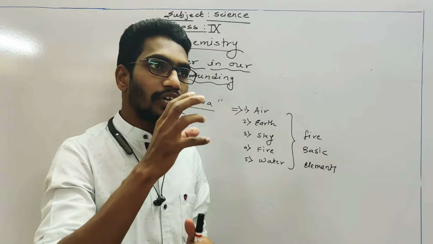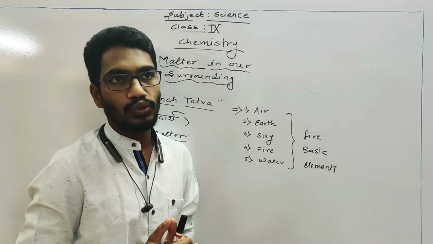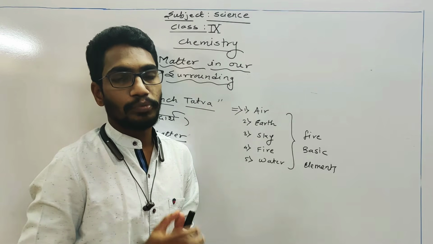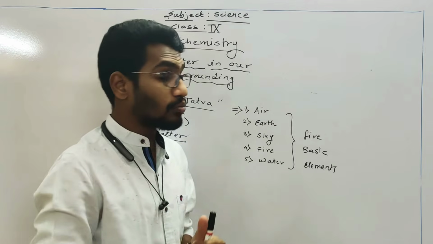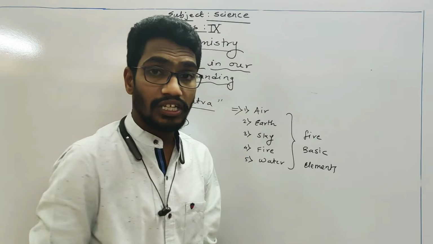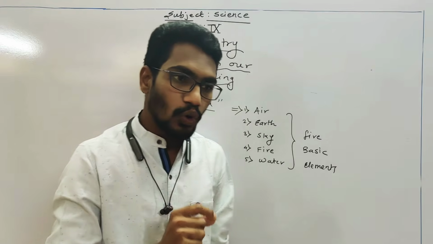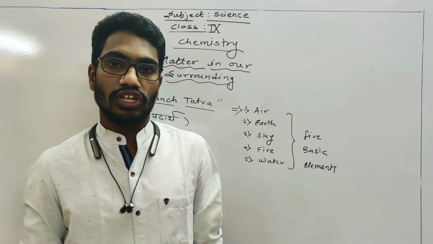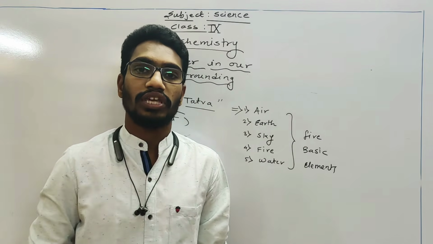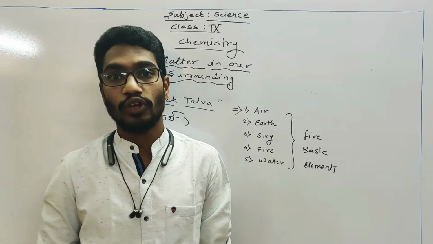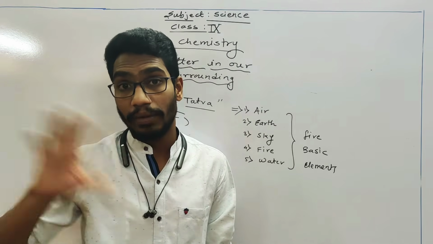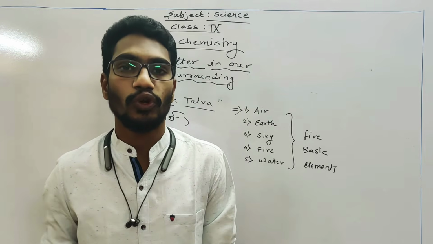So in that serial, they tried to say that Shaktiman is made up of these kind of 5 basic elements. That's why there is no energy which can beat Shaktiman, because Shaktiman is made up of these 5 basic elements. That was the idea behind that superhero.